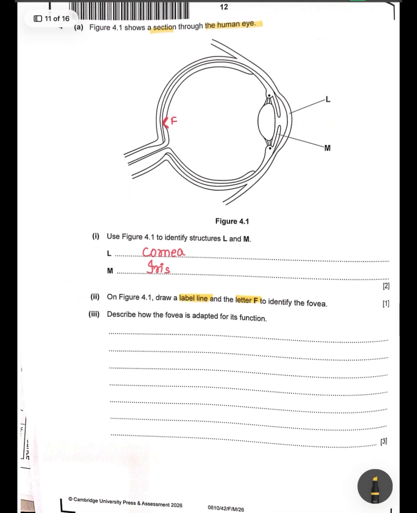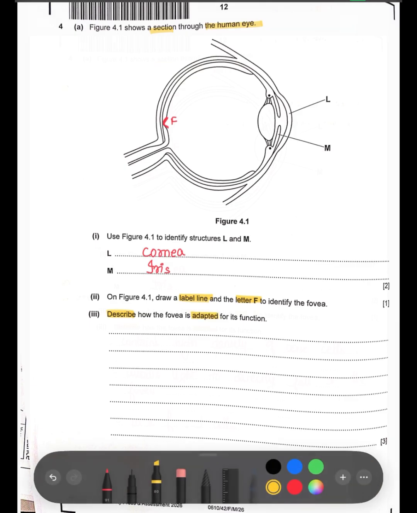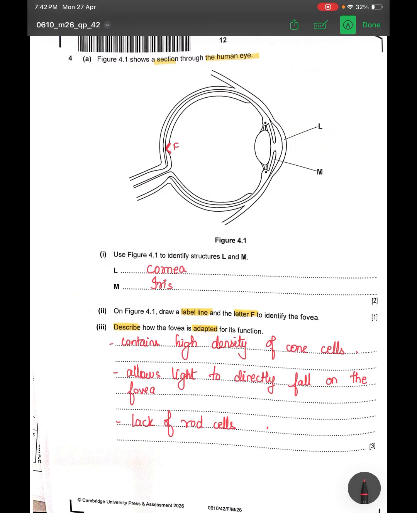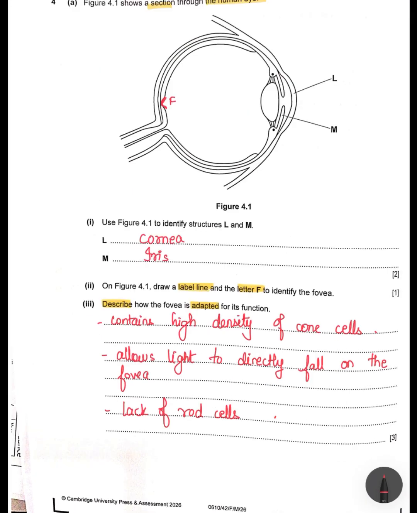Third part, for the same question, they want you to describe how the fovea is adapted for its function. For 3 marks, you need to give at least 3 points. Why does it have a high density of cone cells? Because that helps in giving you detailed color vision and high resolution. Because the light is direct, it allows the light to directly fall on the photoreceptors. Because it does not have rod cells, it exclusively contains cones, making it the center for the sharpest vision, though it functions poorly in very low light. Okay, so I hope this concept is clear.